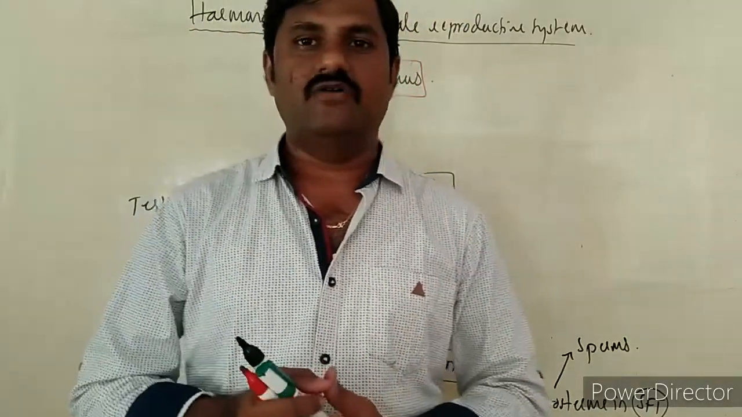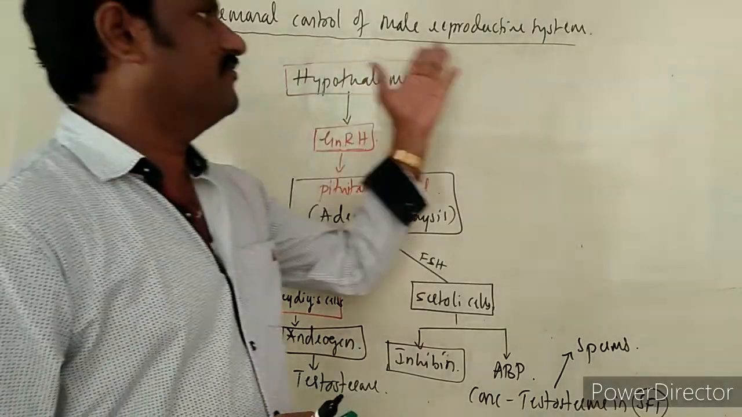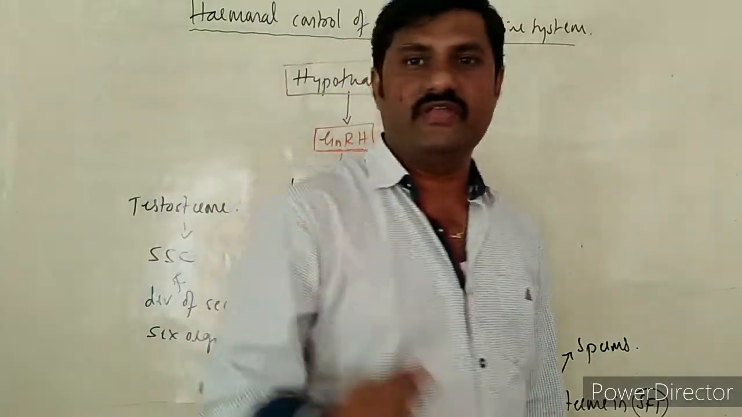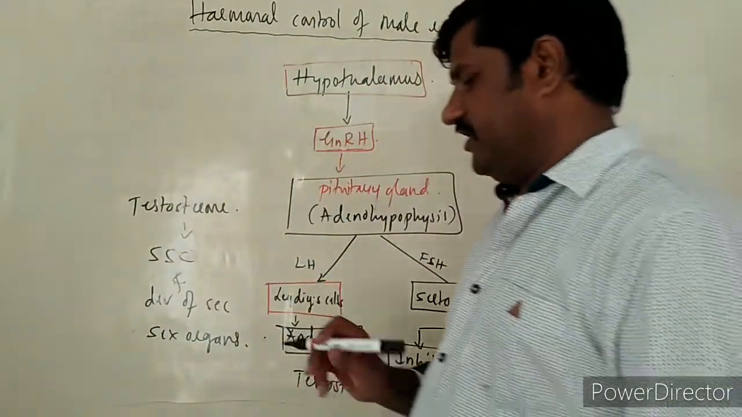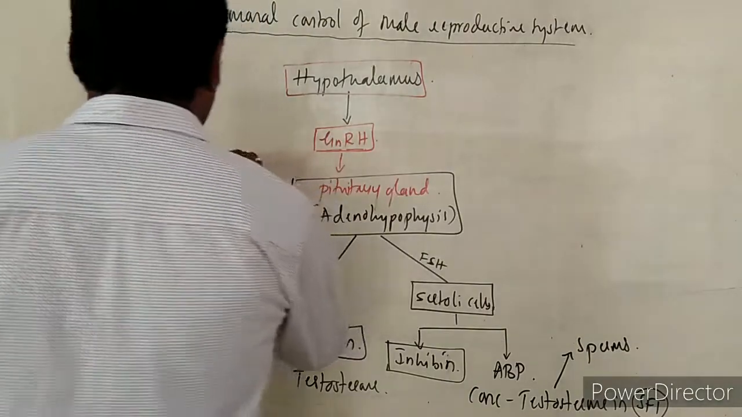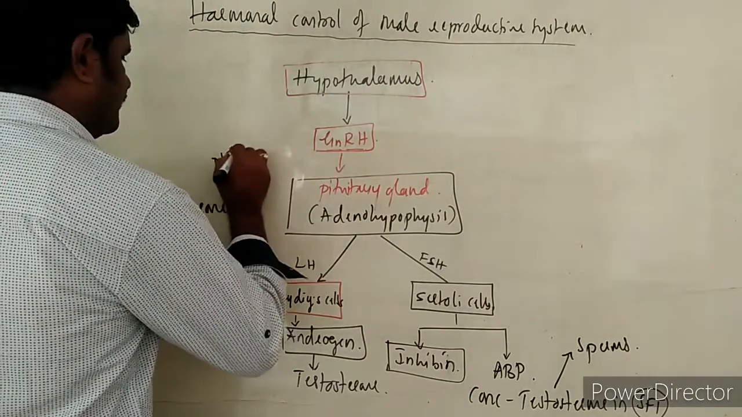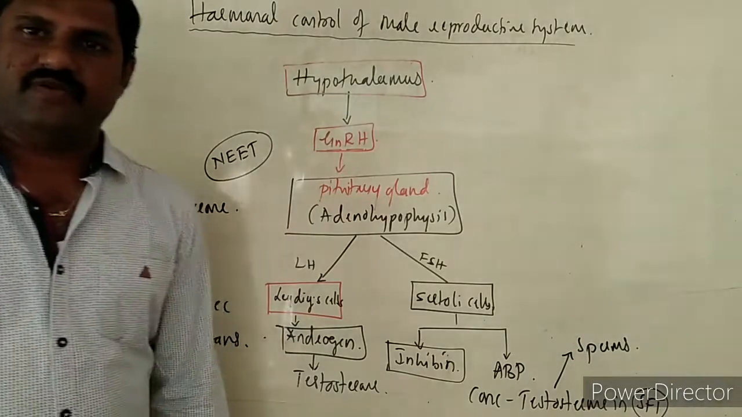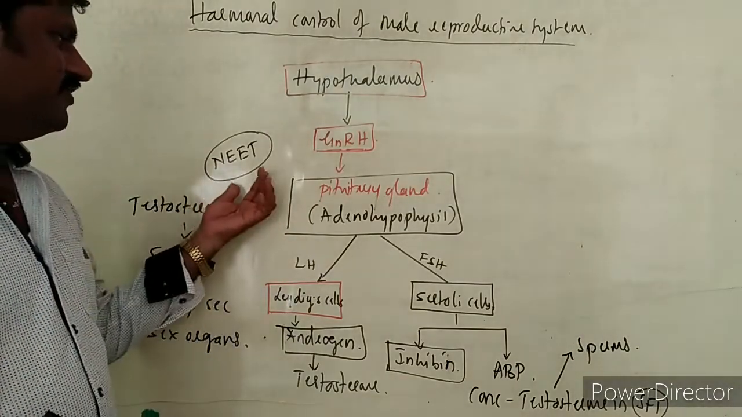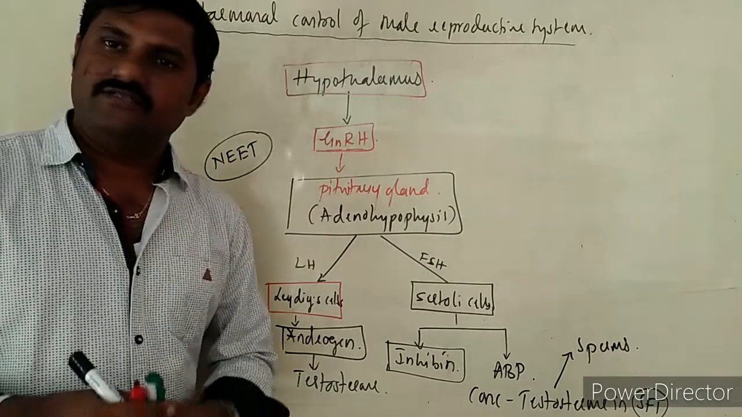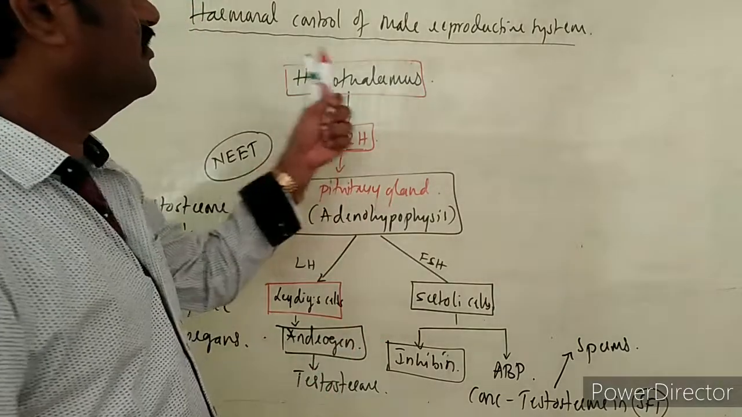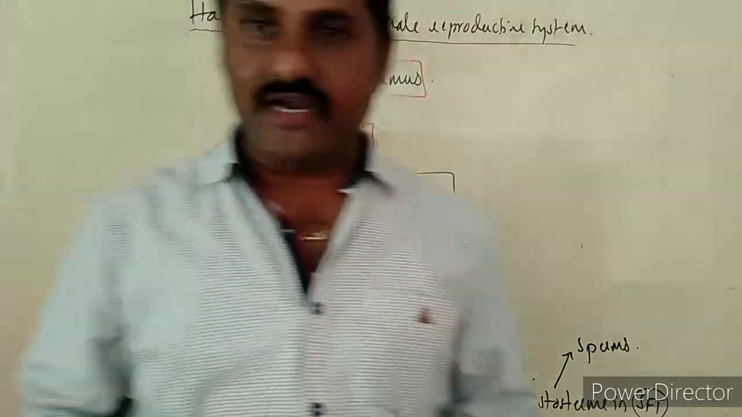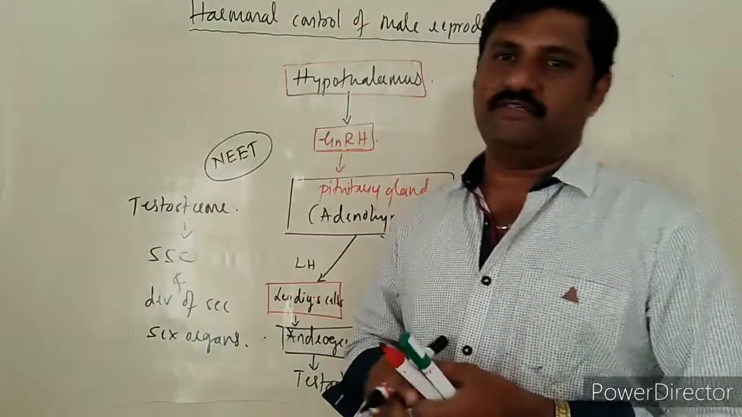I hope you have understood very well how the hormonal control of the male reproductive system takes place. Many NEET questions are usually asked on this hormonal system in the male reproductive system as well as the female reproductive system. It is very important from the NEET point of view, right? So this is all about the hormonal control of the male reproductive system, and this is the end of the male reproductive system.